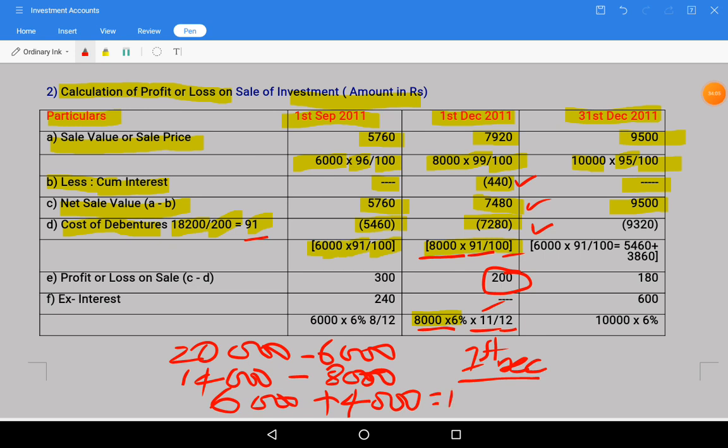So 10,000 we are having, and this 10,000 we are going to sell now. From opening we are having 6,000, and current year purchase 4,000. Two lots are there for this sale.